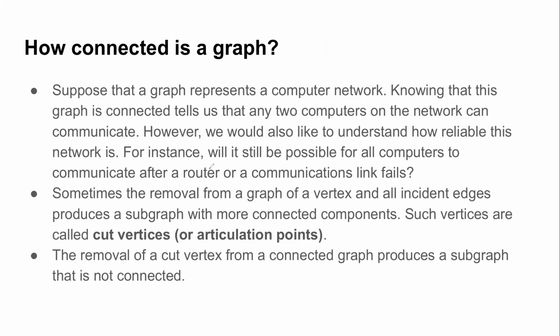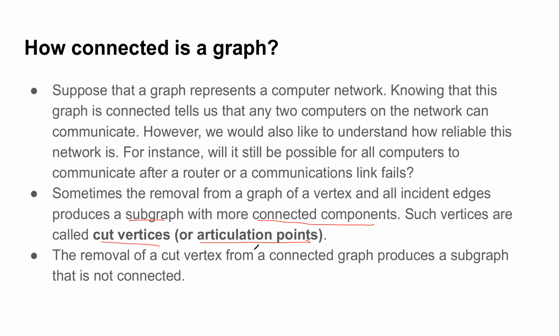Okay, so in such cases, the technical terms that we introduce are known as cut vertices. Okay, so what do I mean by cut vertices? Let us try to understand that. Often, if you remove a vertex or an edge from a graph, the resultant subgraph will become disconnected and there will be more connected components. Such vertices are known as cut vertices or articulation points.